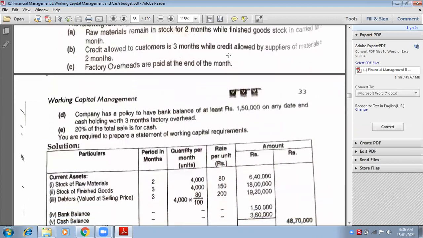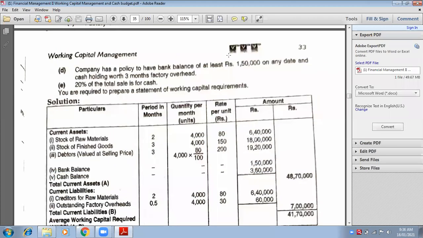Company has a policy to have a bank balance of at least 1,50,000. So up to here it is bank balance. Tell me, bank balance is your asset or liability? Current assets. Go to current asset, write down bank balance, 1,50,000 directly in the amount column.